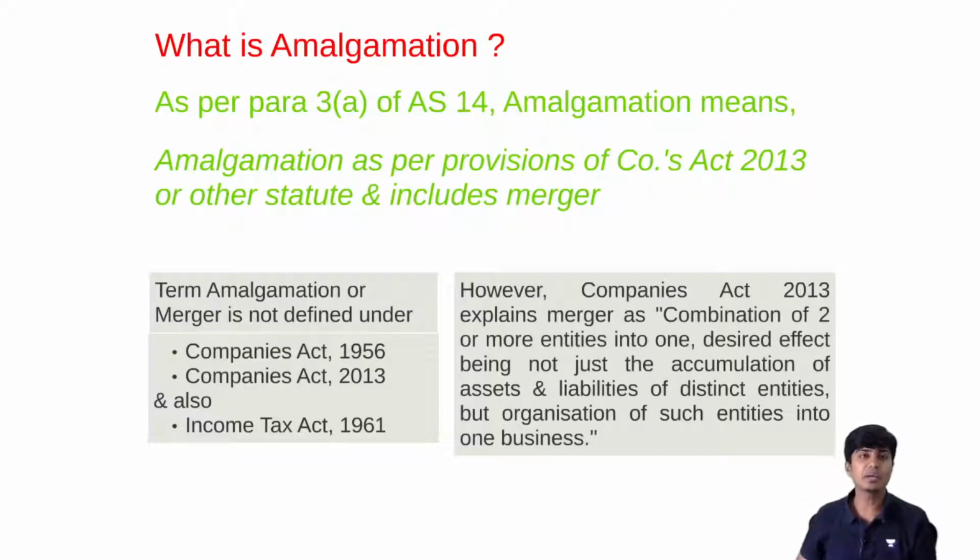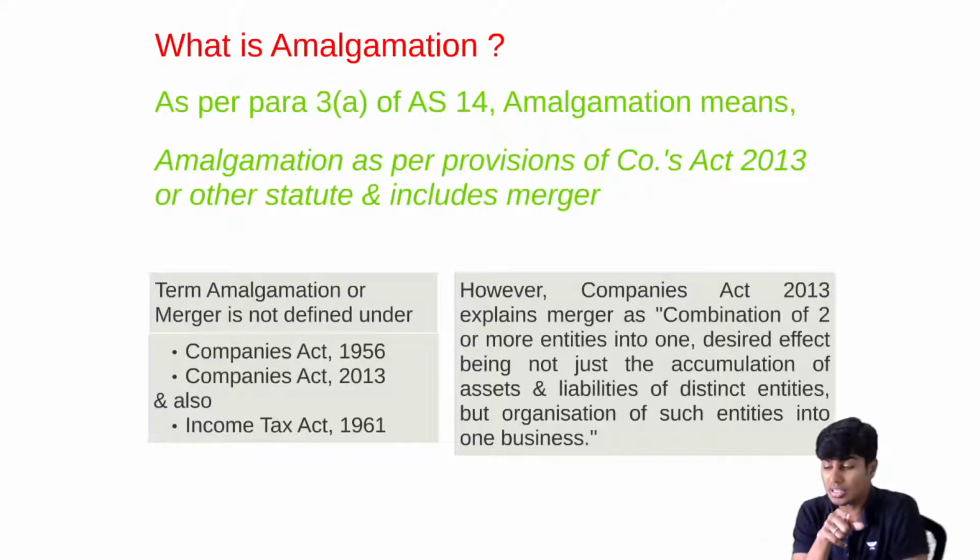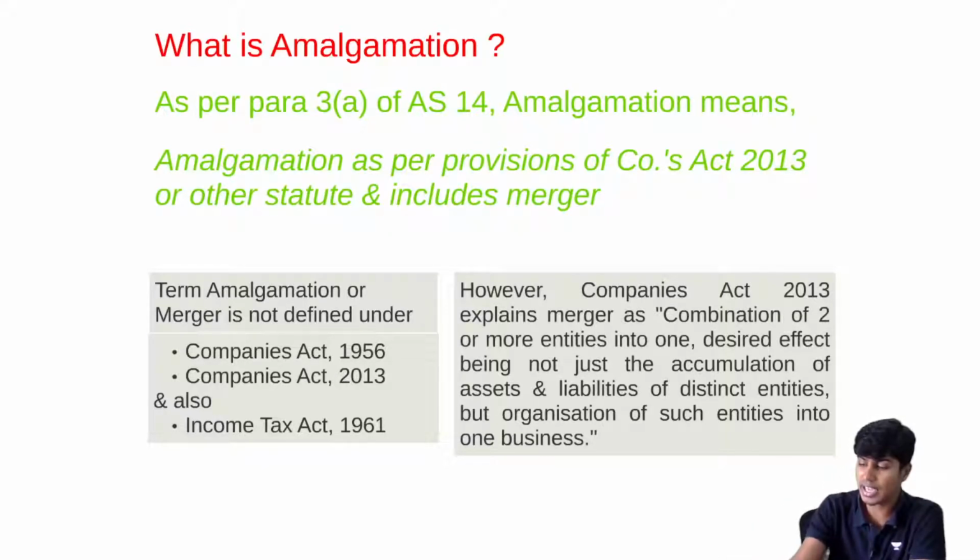The desired effect being not just accumulation of assets and liabilities, but organizations bring down their businesses into one and then continue. And this is again not a definition. This is just an explanation given in the act. I hope you guys got this. Let me repeat what I just told.